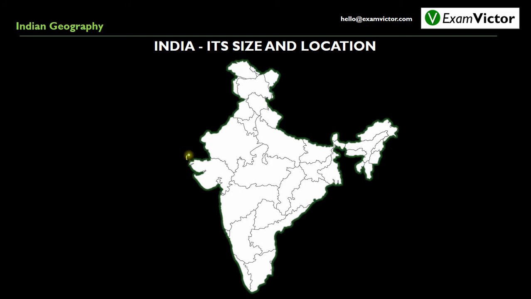Now if we talk about the land frontiers with neighboring countries, the length of the land frontier would be around 15,200 kilometers.